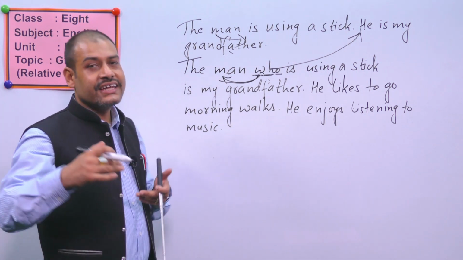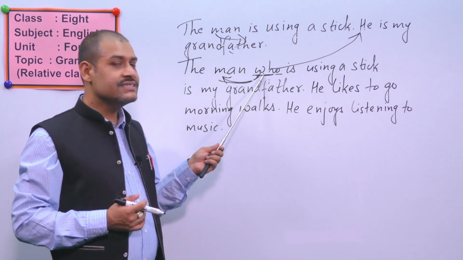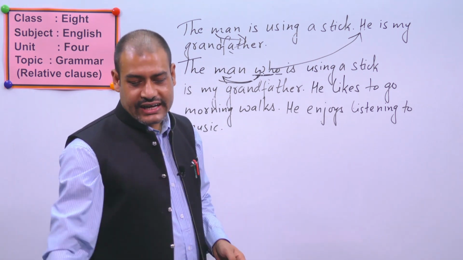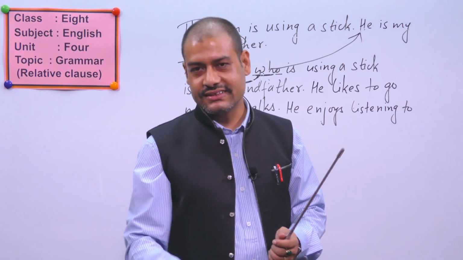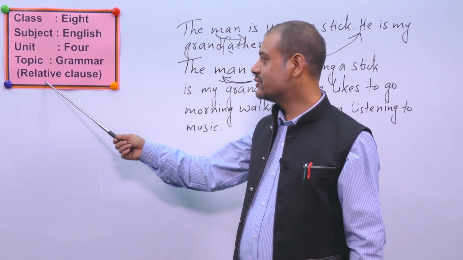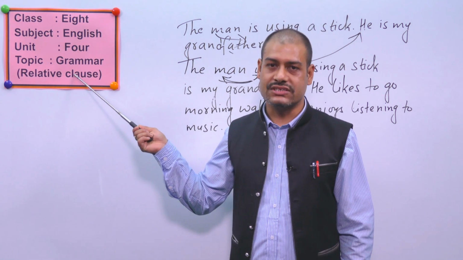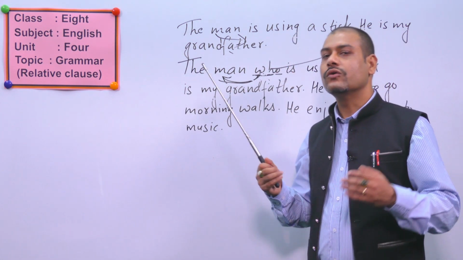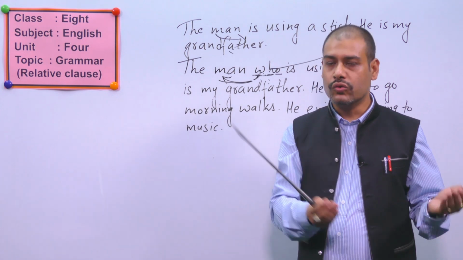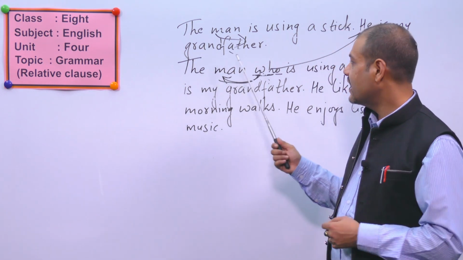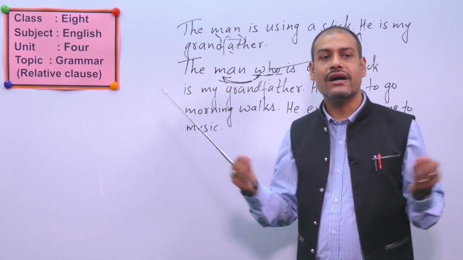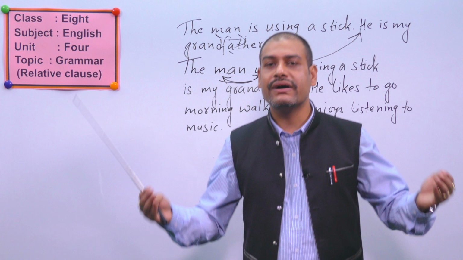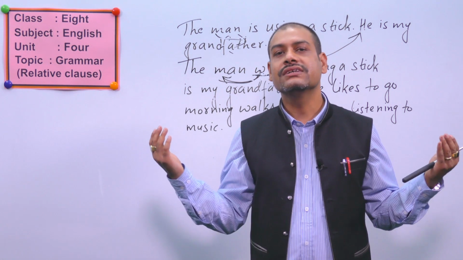So technically in our grammar, what do we call these words? You have to think and tell me. Okay, for that one, I am going to show you another slide. So we are going to learn today relative clauses. The main function of these words like who, where, when, whom, whose, etc. is to relate the nouns. There are two sentences, and to combine them into one, we use such words.